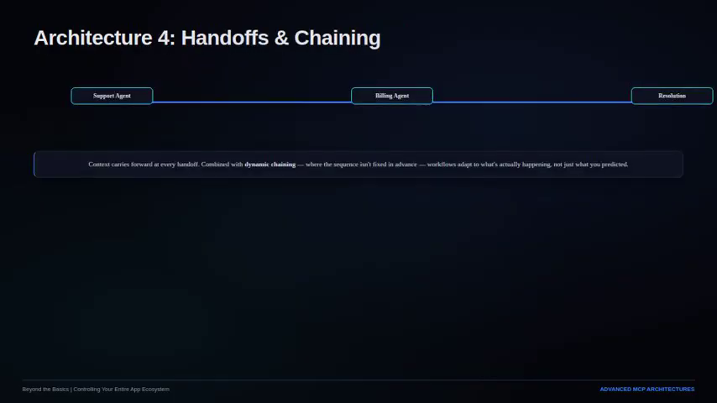Architecture 4. Handoffs and chaining. Instead of one agent doing everything, control passes explicitly from agent to agent as a task progresses. A support agent that hits a billing question hands off to a billing specialist agent, carrying full context forward. A coding agent that finishes implementation hands off to a review agent. These handoffs, combined with dynamic chaining, where the sequence of agents isn't fixed in advance, but decided at runtime, let you build workflows that adapt to what's actually happening, not just what you predicted in advance.